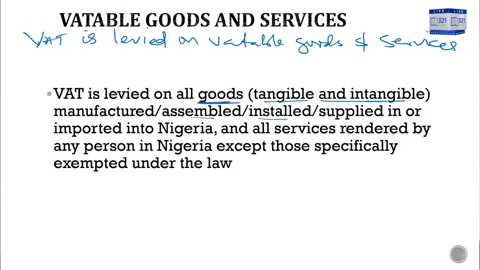And also services, all services that are rendered by persons in Nigeria. All those services rendered by a person in Nigeria are what? Vatable services. So vatable goods are those tangible and intangible goods that are manufactured, installed, assembled, or imported in Nigeria, while vatable services include all those services rendered to a person in Nigeria, irrespective of where the service was rendered from, as far as the recipient of the service is in Nigeria. That is an example of what? Vatable services.